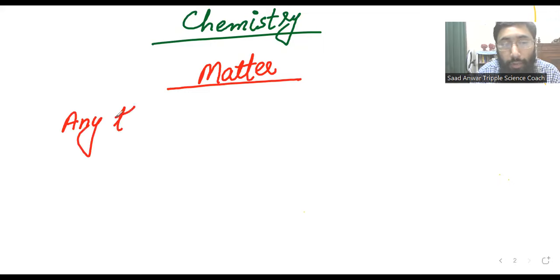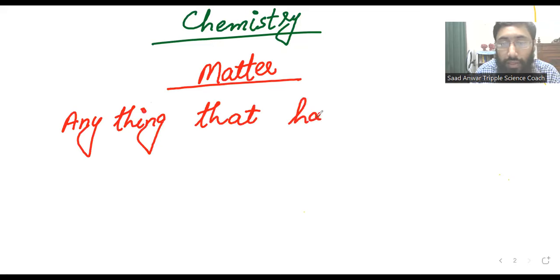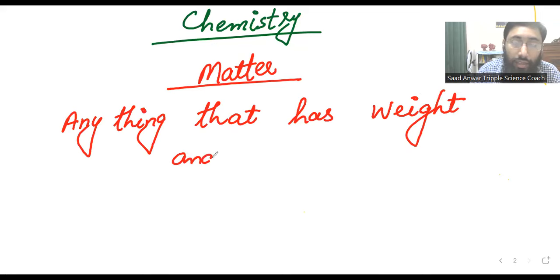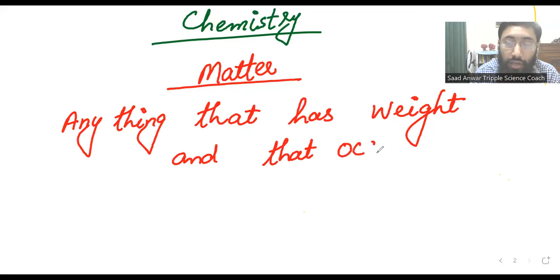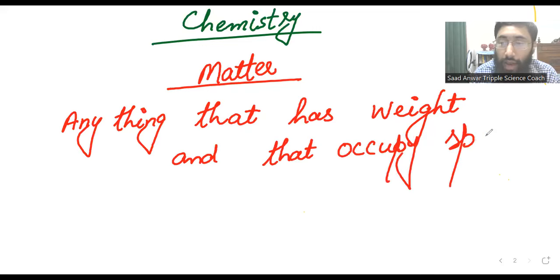Anything that has weight and that occupies space is called matter.